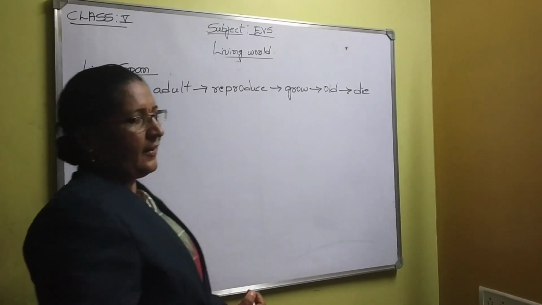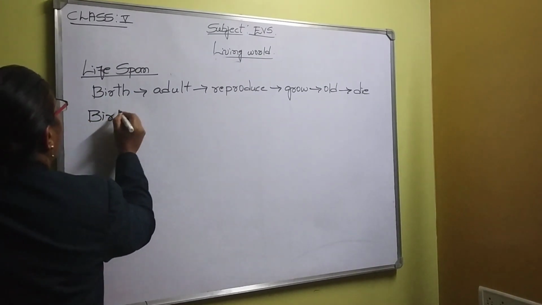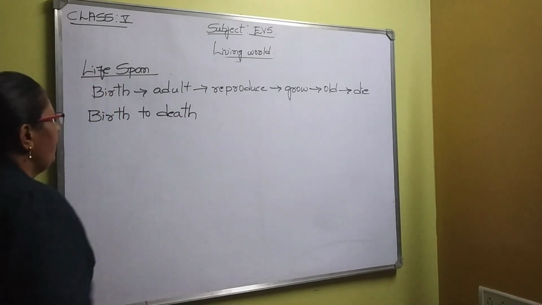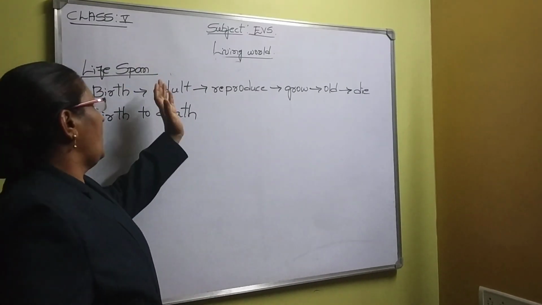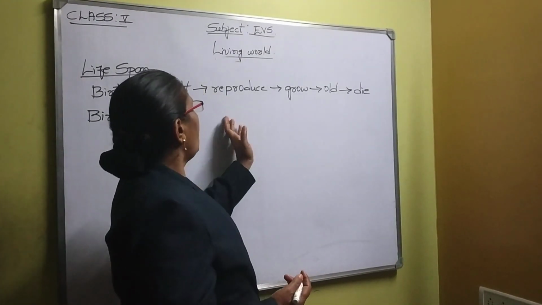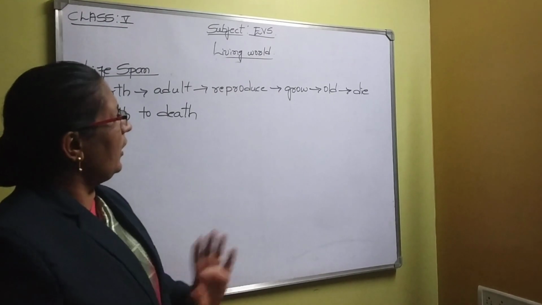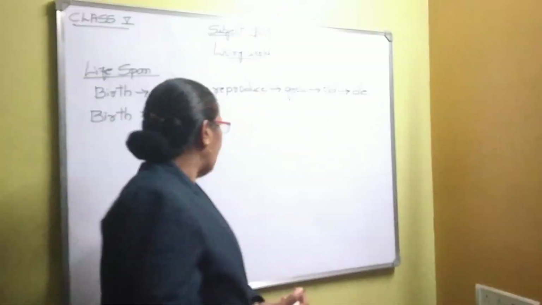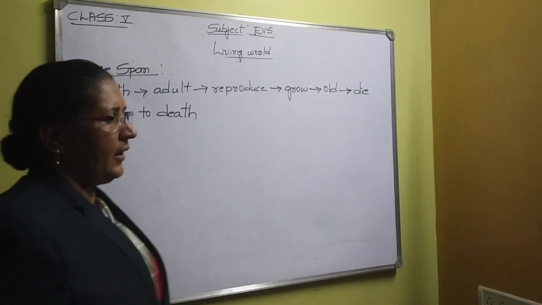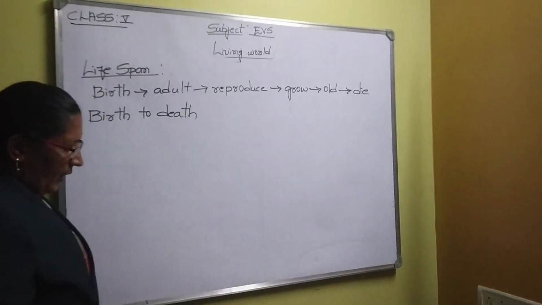Lifespan is one of the important characteristics of living things. Lifespan means the period between birth and death. A living organism will take birth, then attain the adult stage. Whenever it becomes adult, it will reproduce. After it reproduces, it will grow. Then after that it will become old. After it becomes old, finally it will die. So that is why we can say lifespan is the duration or period in which the living organism will survive from birth to death.